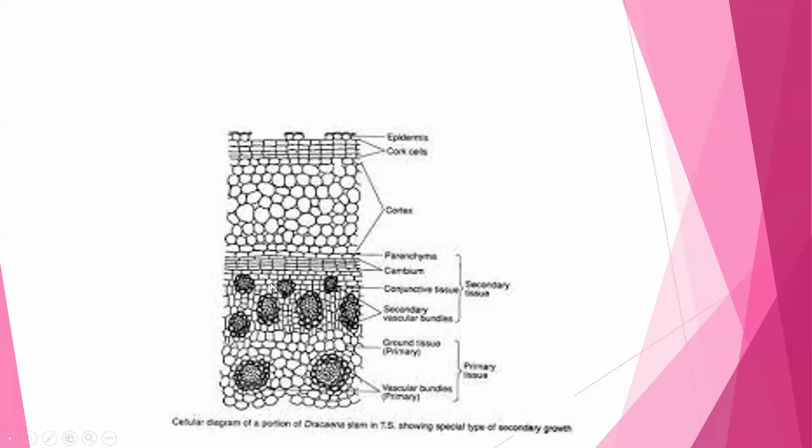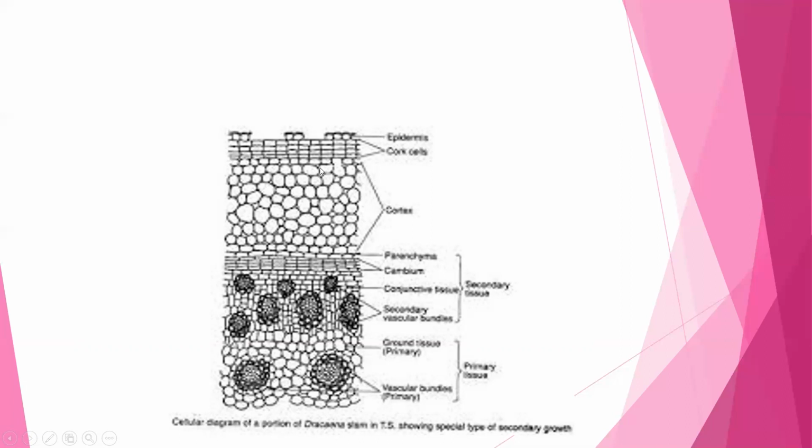Later, this cambium changes its activity and several concentric secondary vascular bundles are formed on the inner side. Therefore, the primary vascular bundles are pushed towards the center. Therefore, it is called the anomalous type of secondary growth.